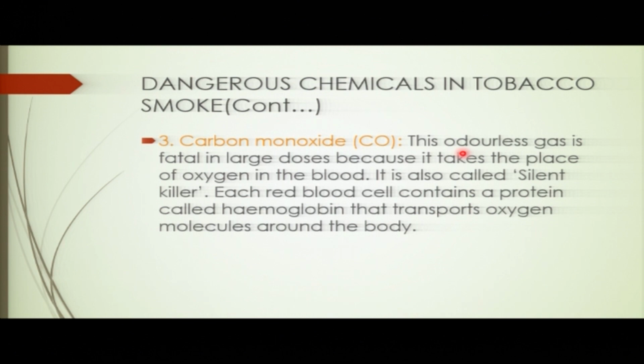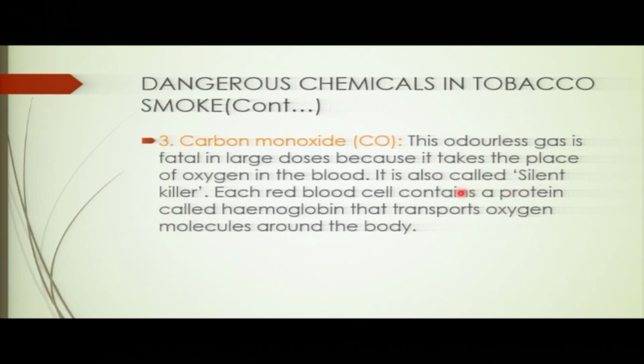You see? When it inhibits oxygen from getting into the lungs, you know what's going to happen. We are going to lack enough oxygen. When we lack enough oxygen, we can even die. You see?